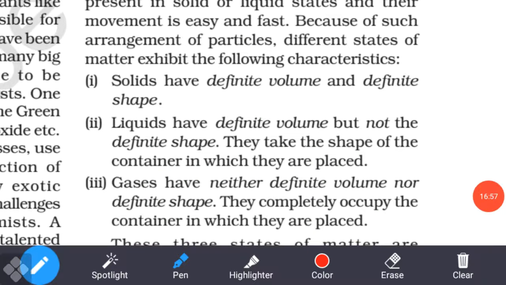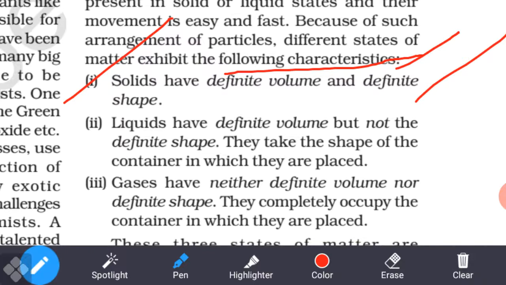Let's go over again the characteristics of all three: solid, liquid and gas. First, solids have definite volume and definite shape and size. Second, liquids have definite volume but not definite shape and size. So they take the shape of the container in which they are placed.